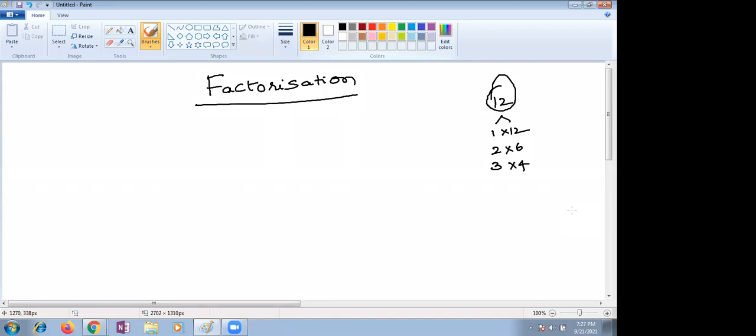Now let me go with a simple example. 7ab. So what are the factors for 7ab, Abhinav?